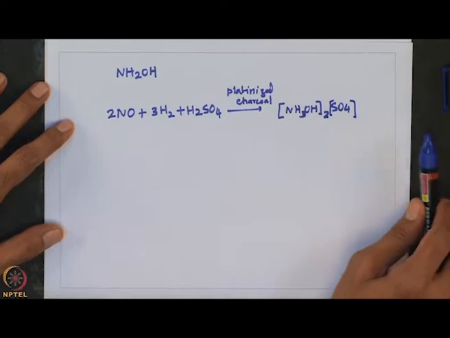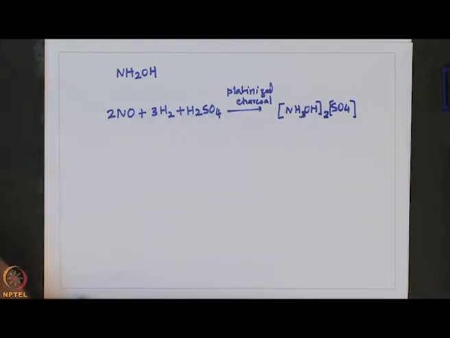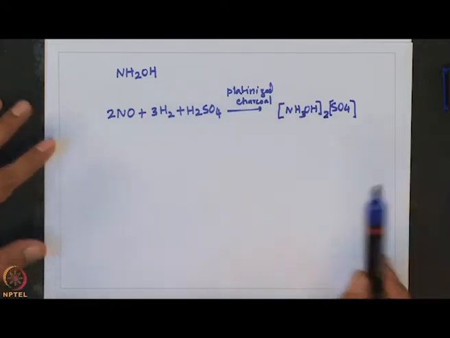Anhydrous hydroxylamine can be prepared by adding sodium butoxide to a solution of hydroxylamine hydrochloride.